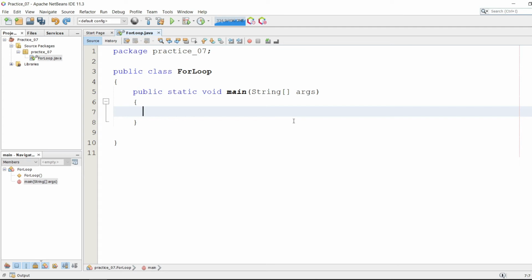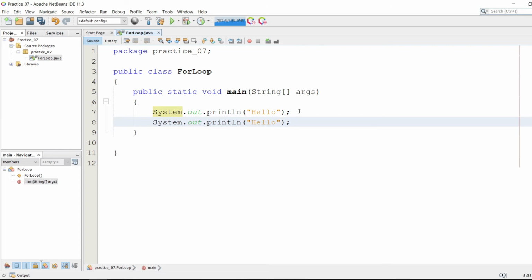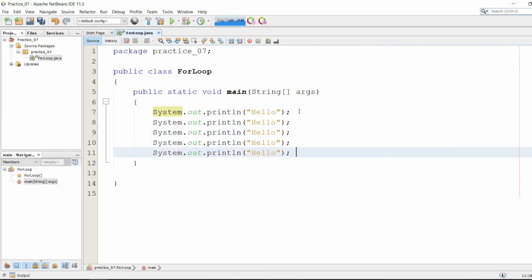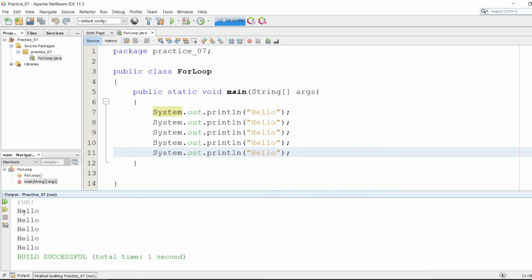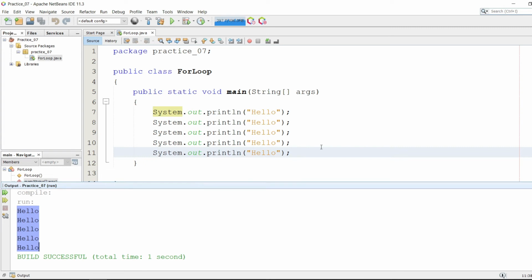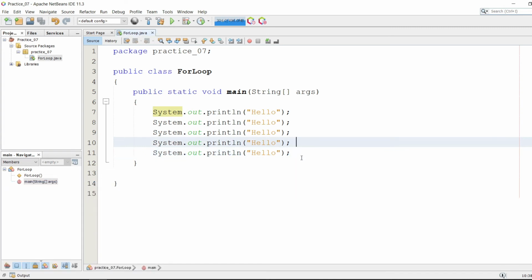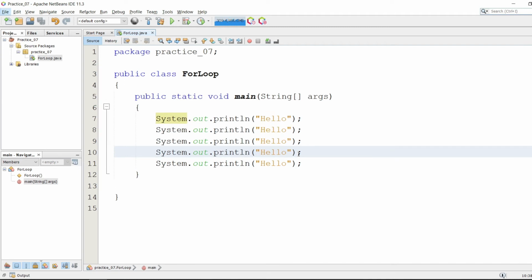Suppose if you want to print hello for 5 times, then you can also use println 5 times. This also gives the same result if we run this program. You can see that it's giving me hello for 5 times. But what if you want to print hello for 100 times? Is it possible to write these lines 100 times? It seems impossible and it consumes lots of time.